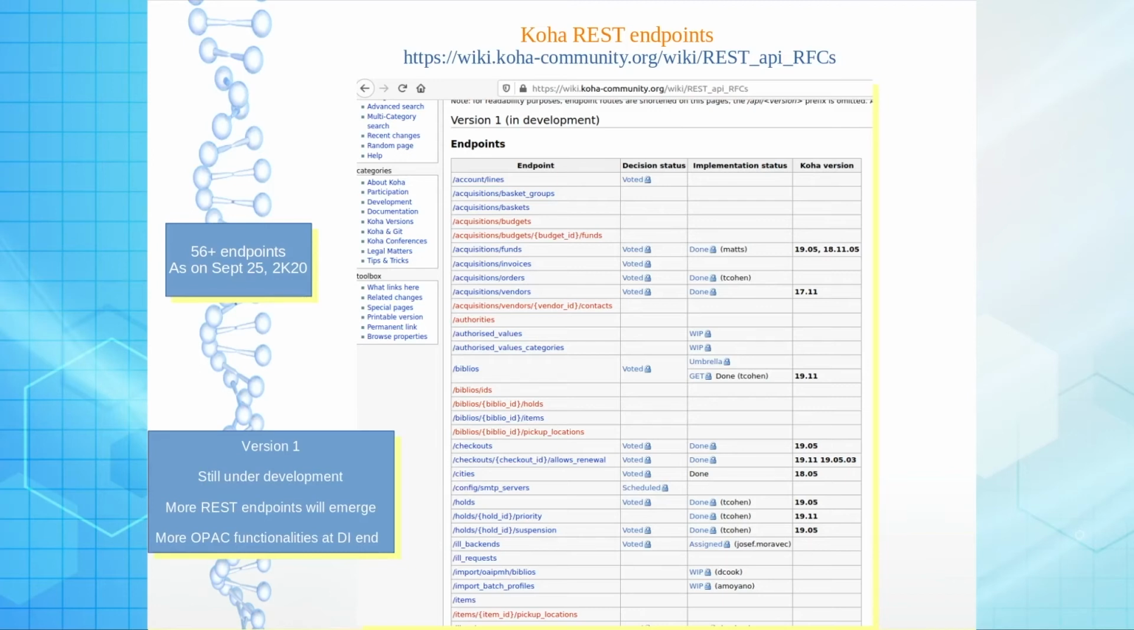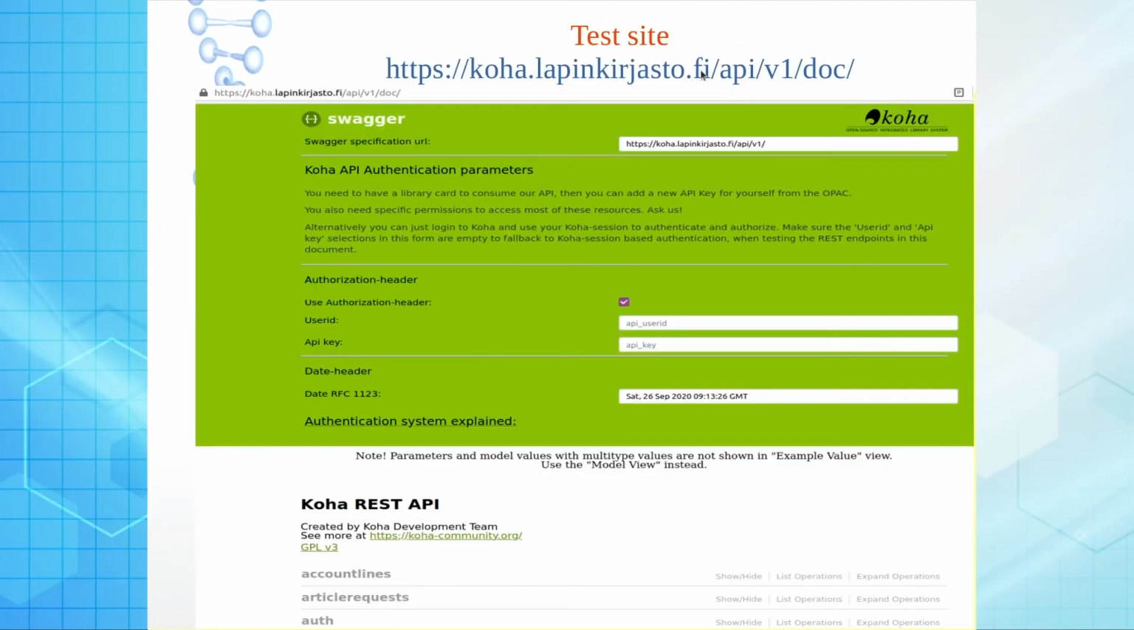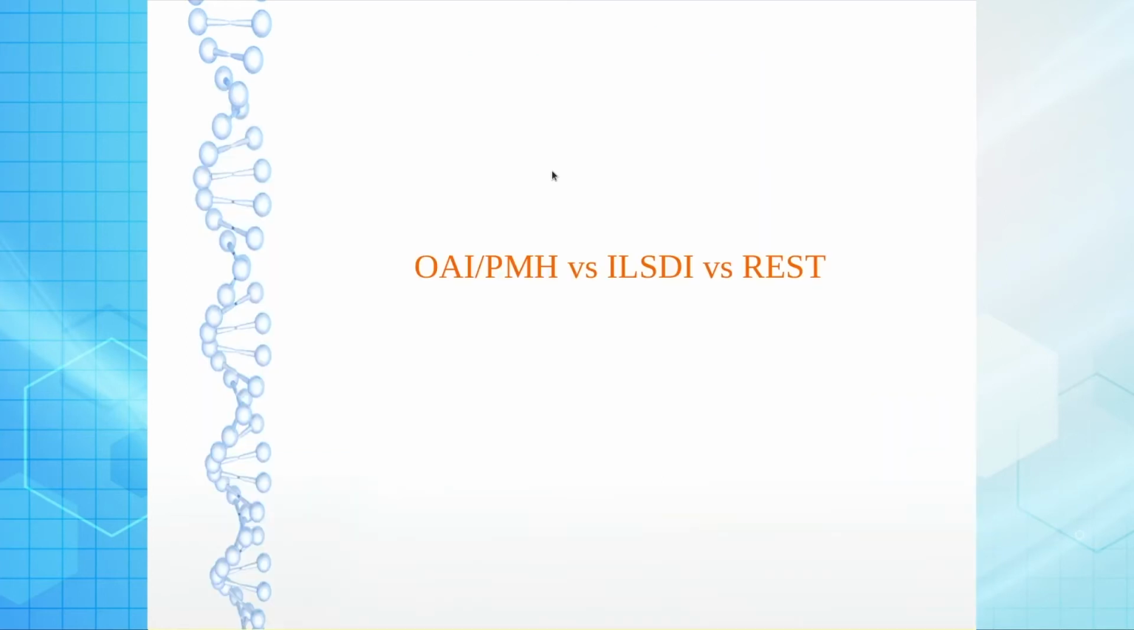Anyone can utilize it. Koha now supports 56 plus REST endpoints as of September 25th, and it is still in version 1, still under development. More and more REST endpoints will emerge, and more OPAC functionalities will be ensured at the discovery end. So, this is the web address where you can see how many REST endpoints there are. Every day it is increasing. The Koha community also developed a test bed where new REST endpoints can be tested, can be authenticated, and can be moved forward in the main REST endpoints schedule or listing.